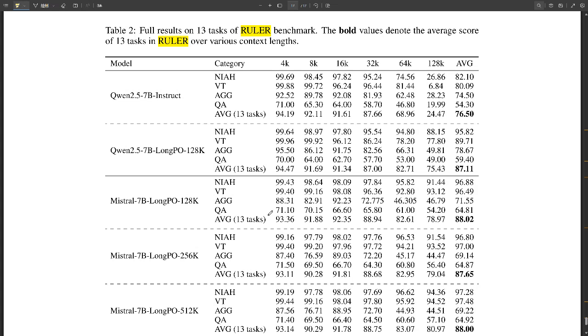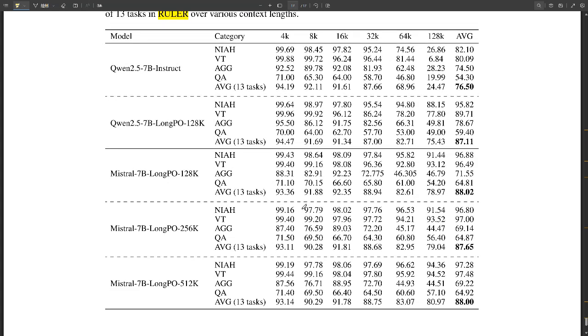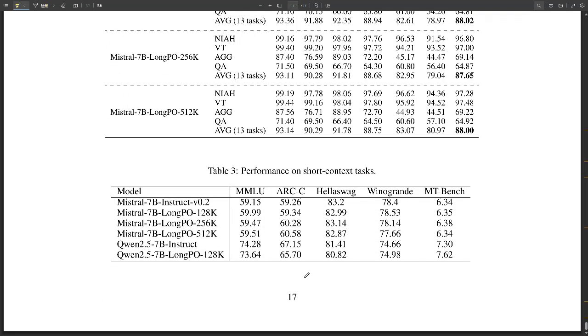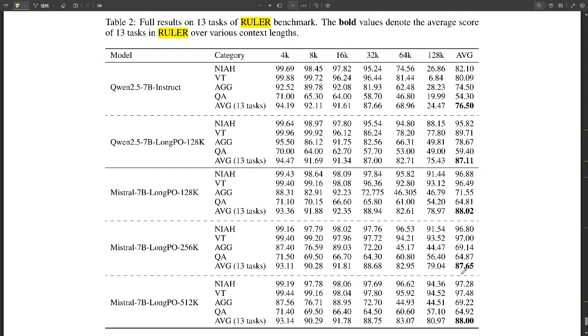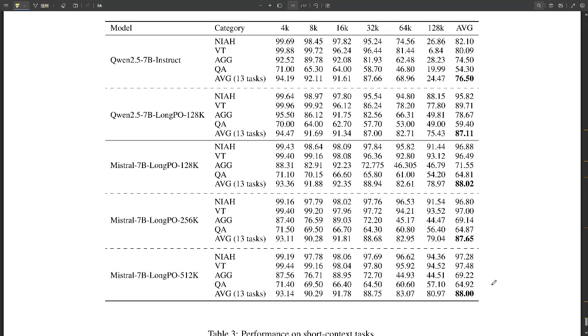Really remarkable. I mean, this is super cool, but I imagine there's still some kinks to work out. Of course. No method's perfect. LongPO probably has limitations. One thing is that you need a good short context LLM to start with, so how well it works might depend on how good that initial model is. Makes sense. Like building a house on a strong foundation. Got to start with a good base.